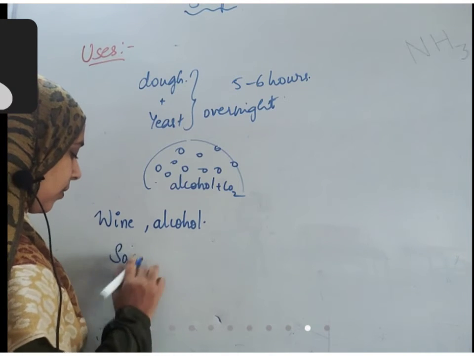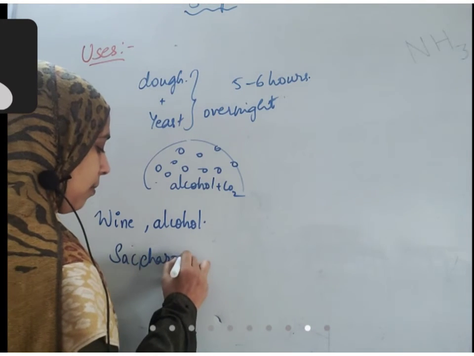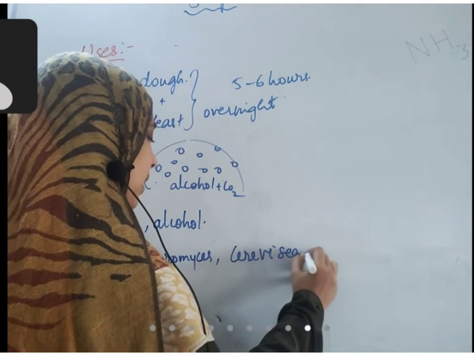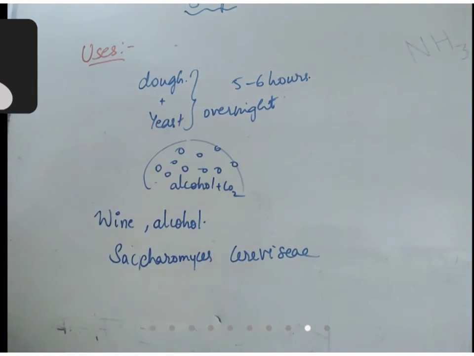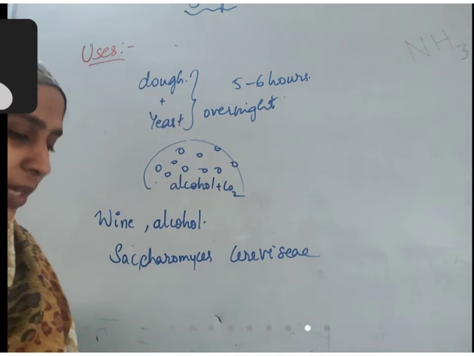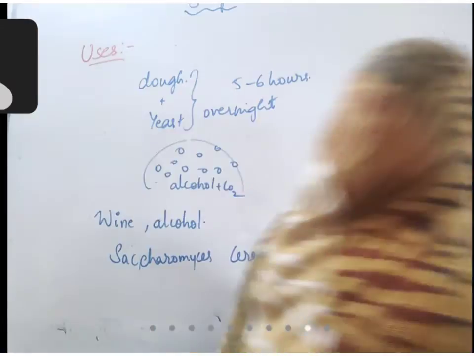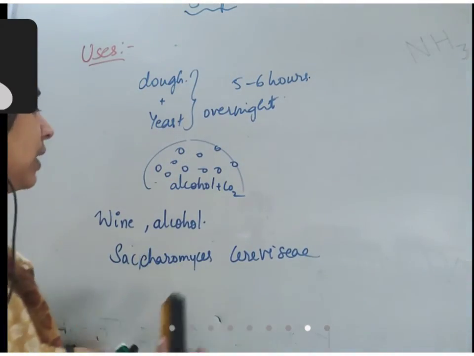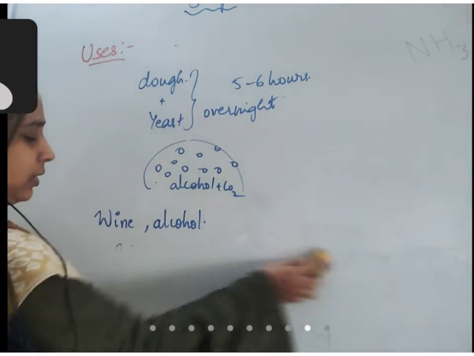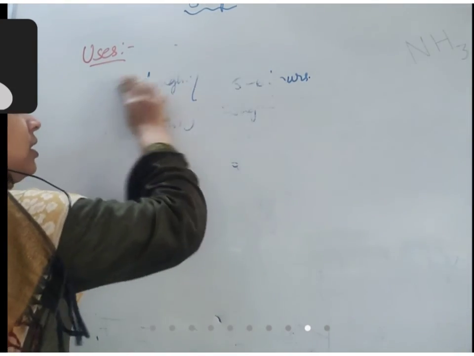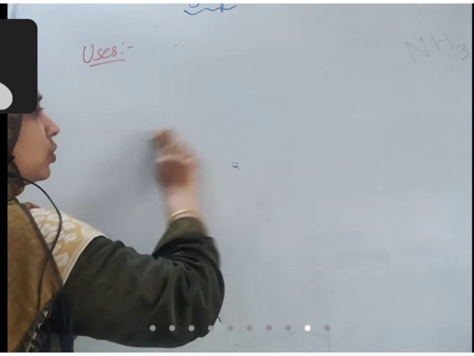Saccharomyces cerevisiae is a common fungus that is used in wine making, alcohol making. It is a type of yeast. Not only in the industries of bread and alcohol, this yeast, this fungus has other uses also.